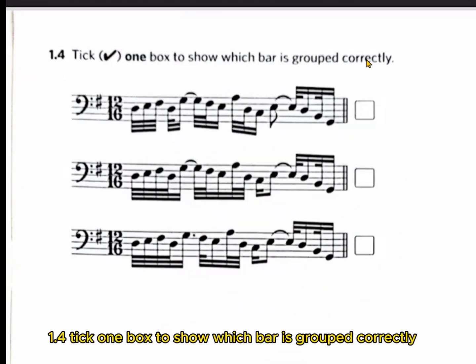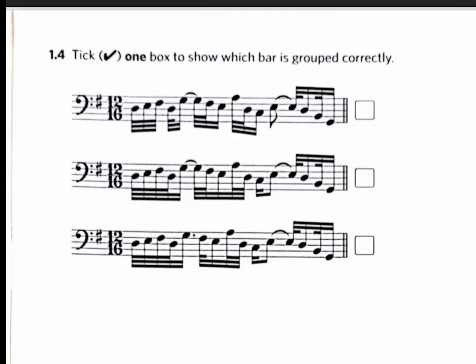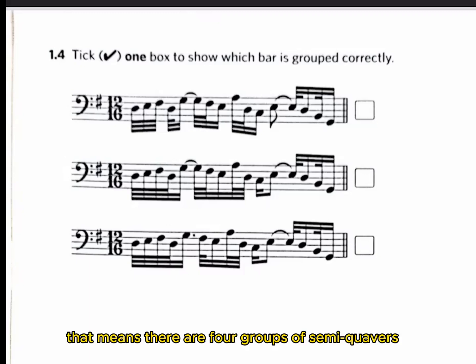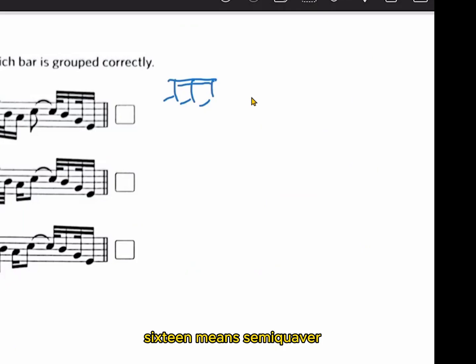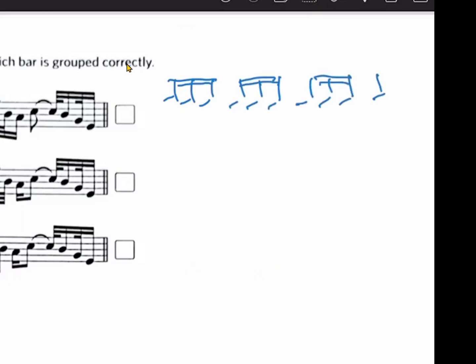1.4. Tick one box to show which bar is grouped correctly. They are all 12/16 time. That means there are 4 groups of semiquavers. 16 means semiquaver. 12 is compound quadruple time. So there are 4 groups.